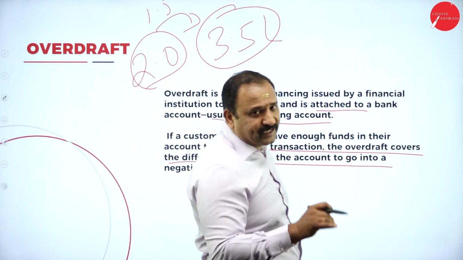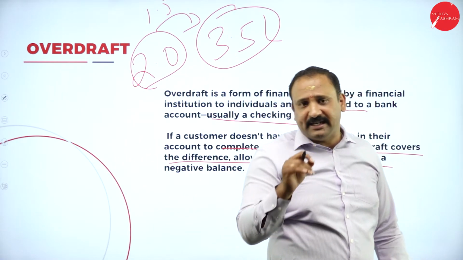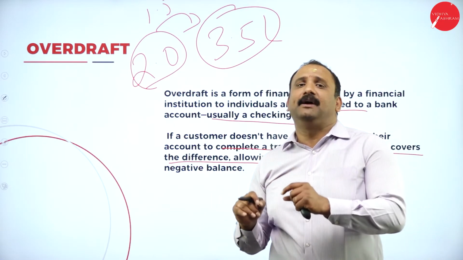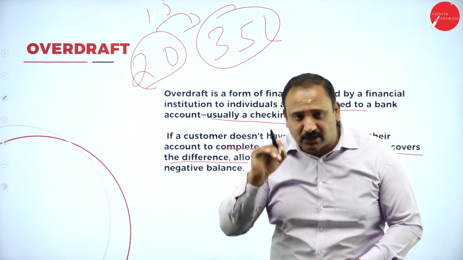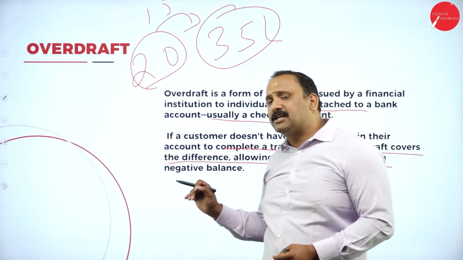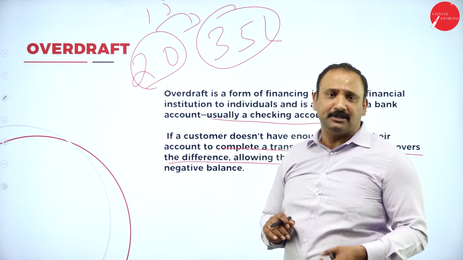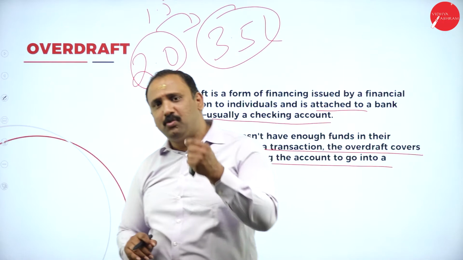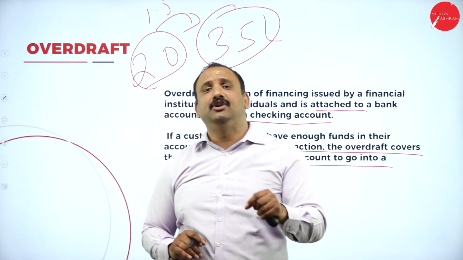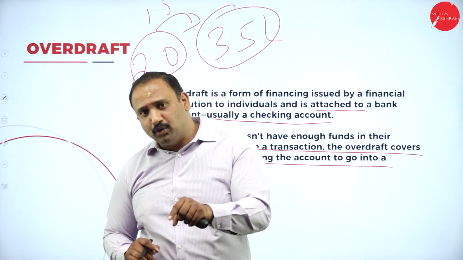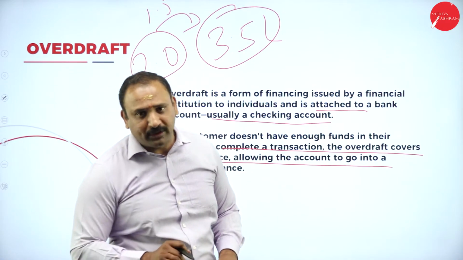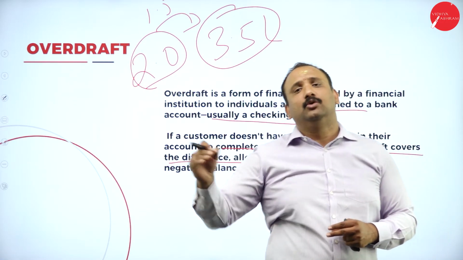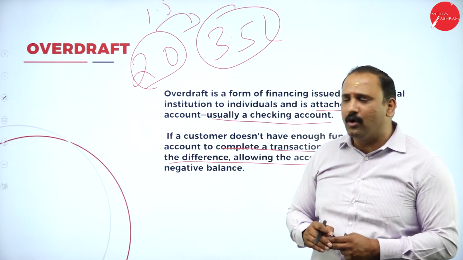The moment you go into that negative balance, it is the mandatory duty of the borrower to come back and pay the money as far as possible and as quickly as possible, because the bank is not going to wait with a negative balance. You have already taken an overdraft facility, you have taken money much higher than what was there in your account. So it is your duty to refill the money back into the account and bring your account back to normalcy, from a negative to a stable neutral value altogether.